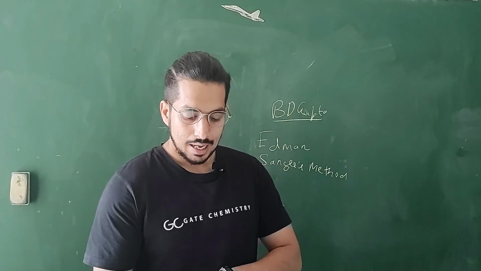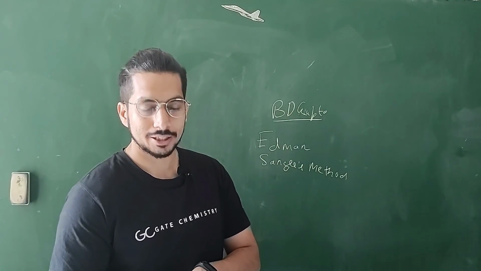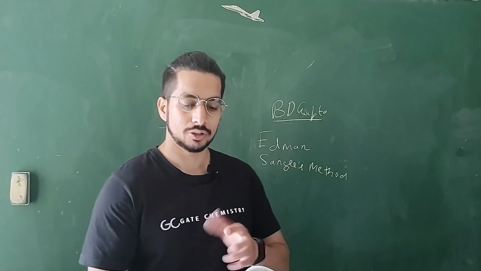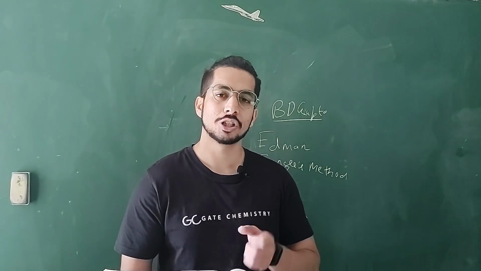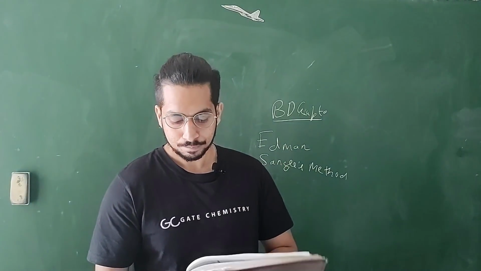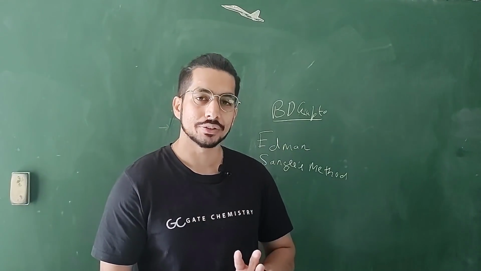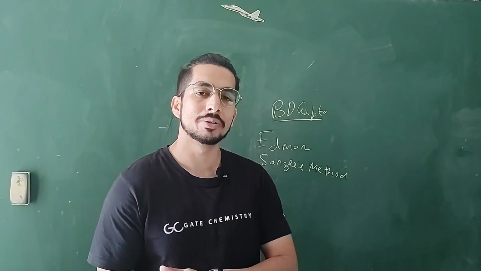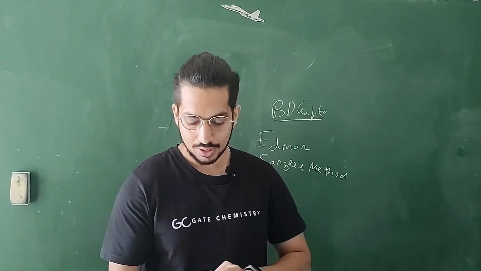Anyway, I told you that they ask a lot of questions from entropy, enthalpy and Gibbs free energy. The reason behind that is very simple: they test your unit conversions also. They can tell you to find the answer in particular units. Then we have spinels and silicates, very important. Kinetic theory of gases: in that, just find out the temperature dependence of your RMS speed, your mean speed, those kinds of examples.